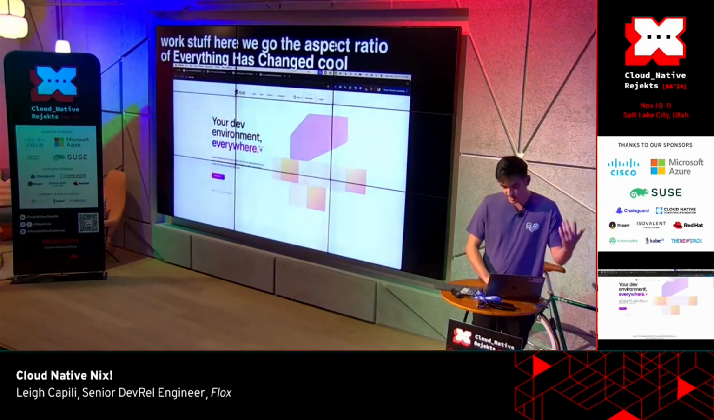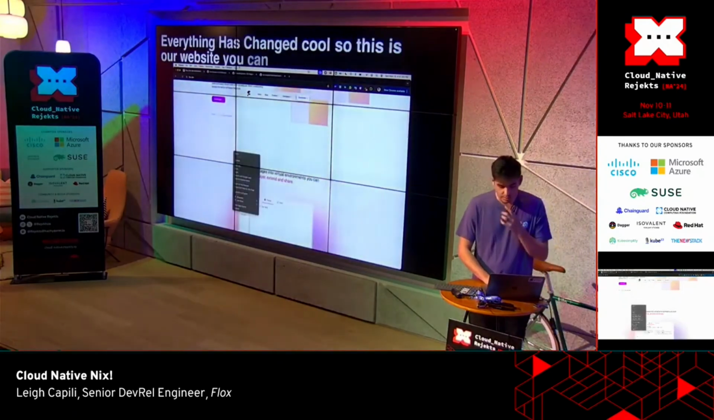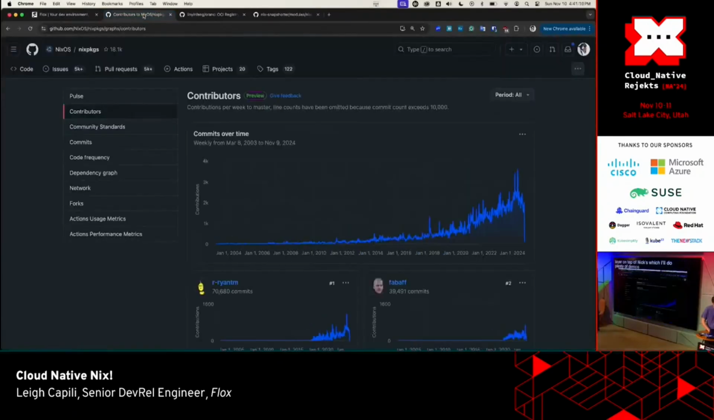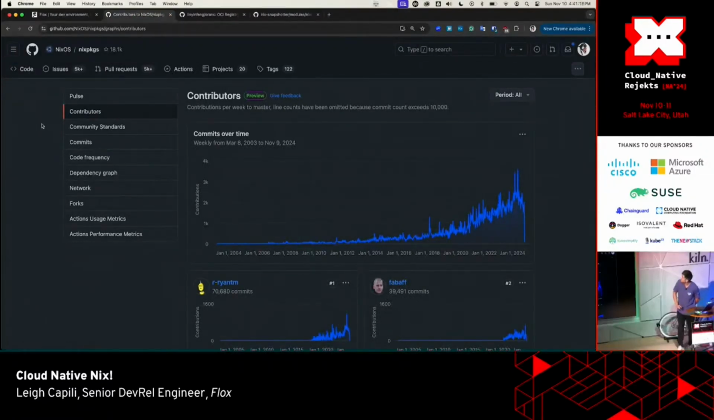Cool. So this is our website. You can go check us out if we want. We make a usable layer on top of Nix, which I'll do plenty of demos of today. But this is Nix packages. This is the most bonkers Git repository I've ever looked at. It's NixOS/Nix packages. Hopefully it's pretty legible for people.